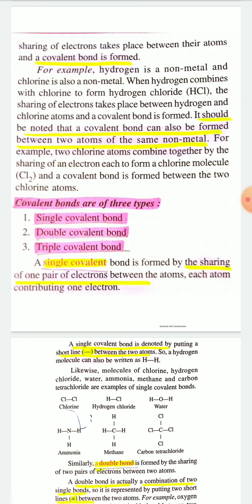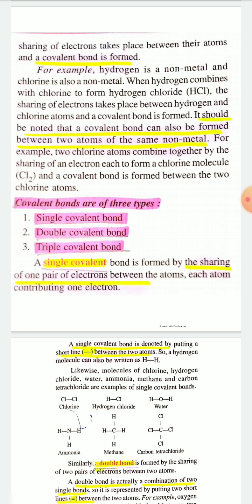In the formation of a hydrogen chloride molecule, both the combining atoms, hydrogen and chlorine, share one electron, and therefore they form an electron pair, and thus the bond formed between a hydrogen atom and a chlorine atom is covalent in nature.